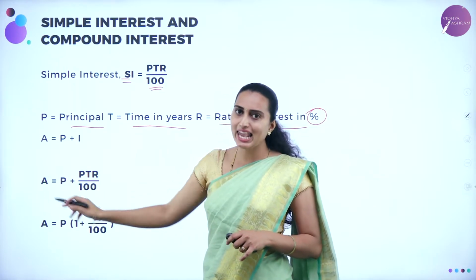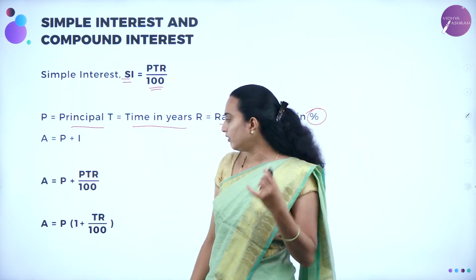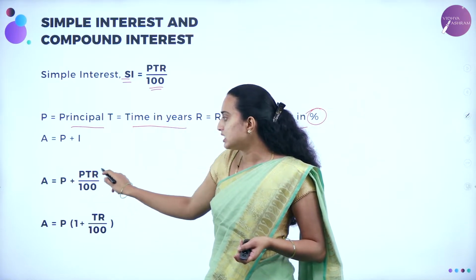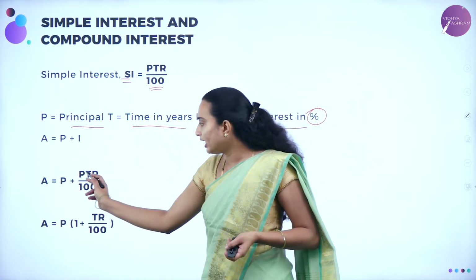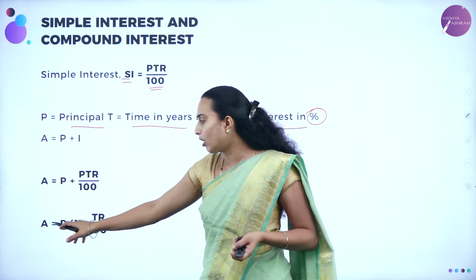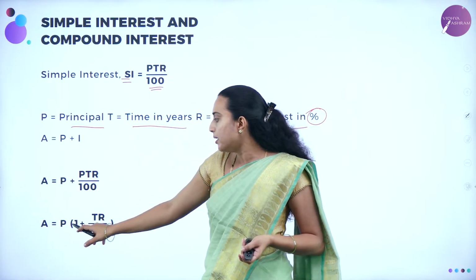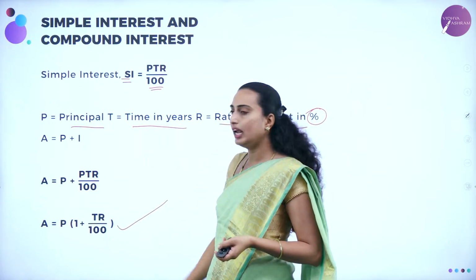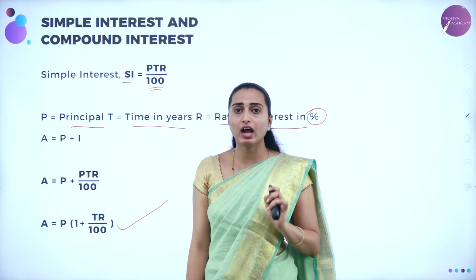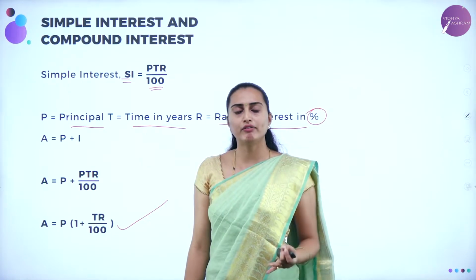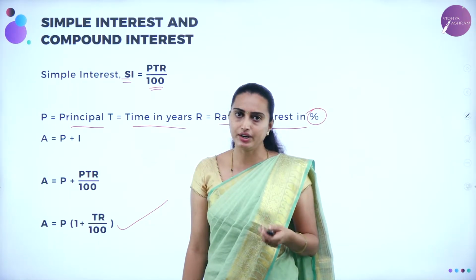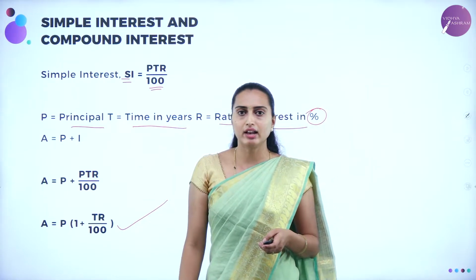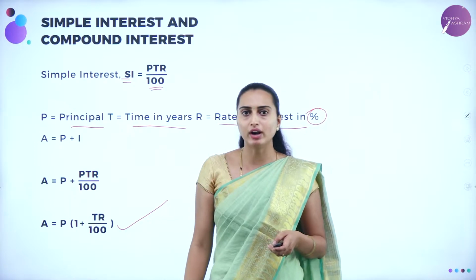And here A is given by the amount. If they have given in terms of PTR, it is given by P plus PTR divided by 100. You can take P common factor. If you take P common factor, you get the formula P into 1 plus TR divided by 100. This is to calculate the amount when they have given principal amount, rate of interest, and the time duration. Understood? So these formulae you have to remember to calculate for the given problem accordingly.